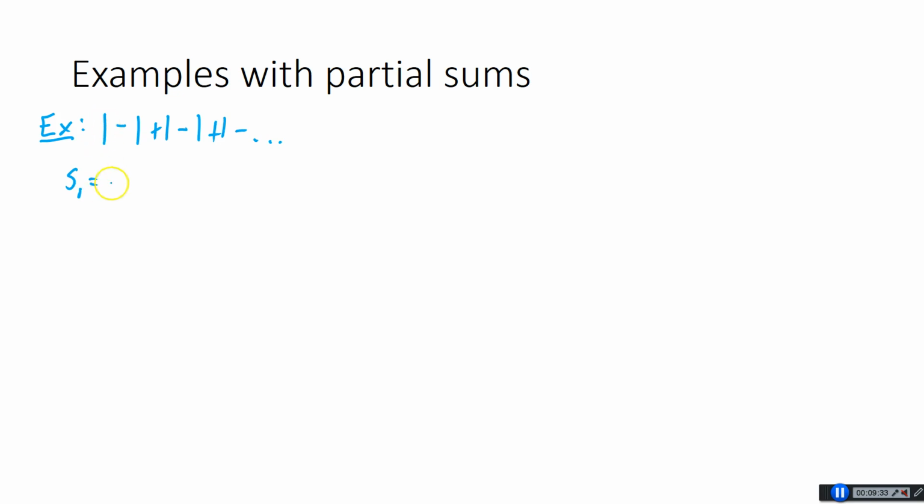S1, so that's just the first term, is 1. S2 would be the first term plus the second term. That's 0. S3 would be 1 minus 1 plus 1. That's 1. S4, 1 minus 1 plus 1 minus 1, is 0. Now look at this. We have a pattern here, right? We're going 1, 0, 1, 0. And if you were to graph that, you have 1, 0, 1, 0, 1, 0, right? And this would go on forever.